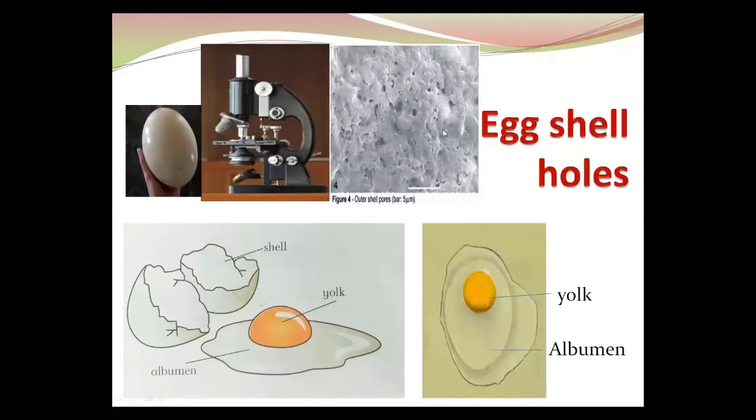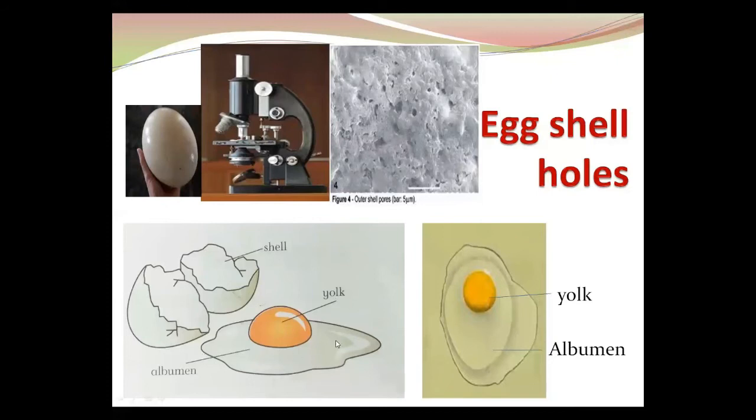Okay, there is another picture. In this picture, this is your book picture. There is an egg. This is when we break the egg. The outer covering of the egg is called the shell. The yellow part inside an egg is called the yolk.